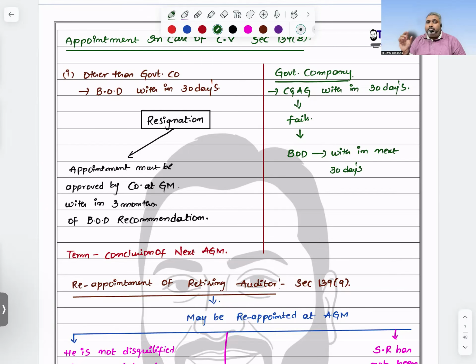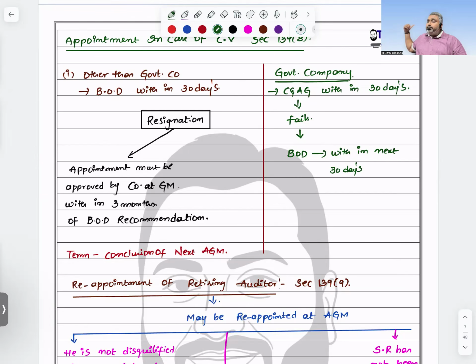For that reason, members take 3 months to do the process, because they will first consult the auditor. Why did you resign? They try to find out the reasons. Is there anything that can be avoided by the company? They try to sort out all these things. Still, if you stick with the same decision and want to discontinue, then you can go for it.